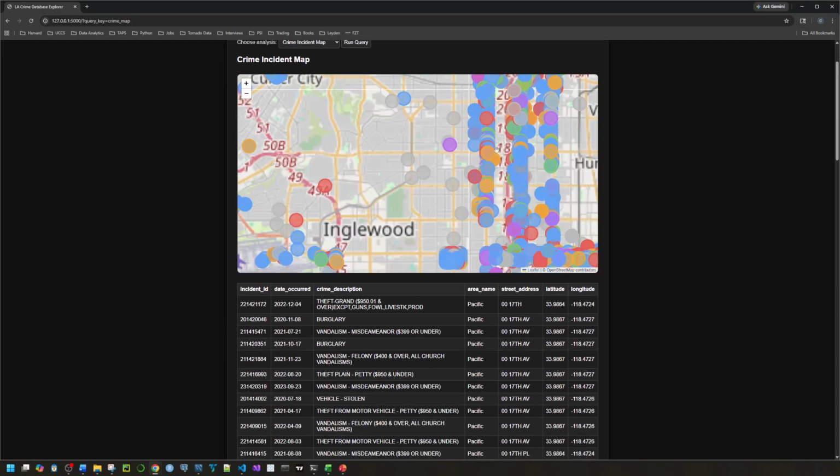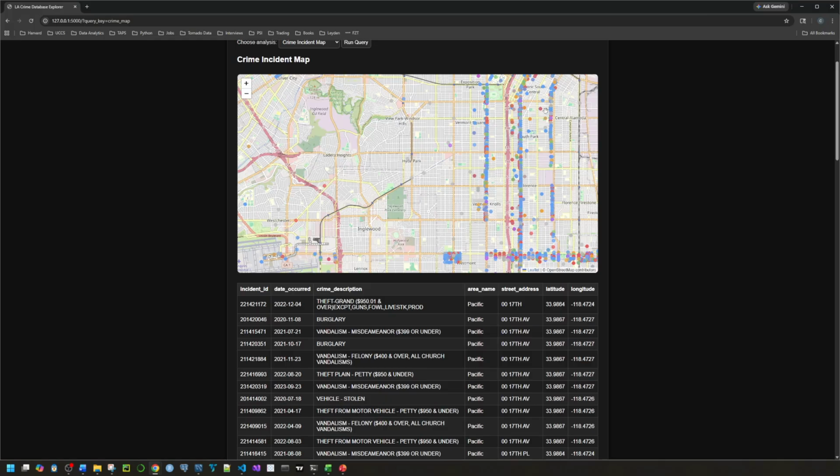So this map has different crime incidents colored based off of what happened. And then if you click on them, it also shows just additional information, whatever would appear down here, but up here in a tooltip. So area, location, the crime that occurred, and then the date along with its ID.